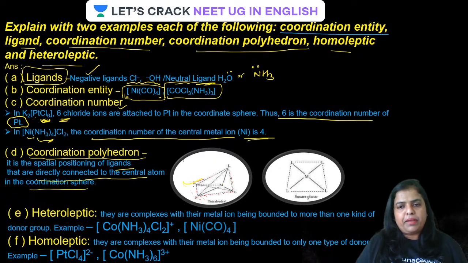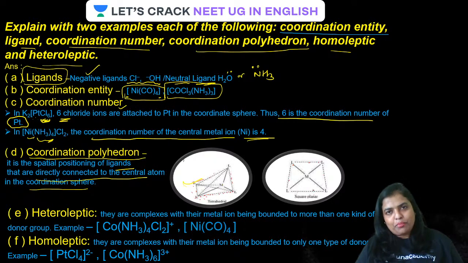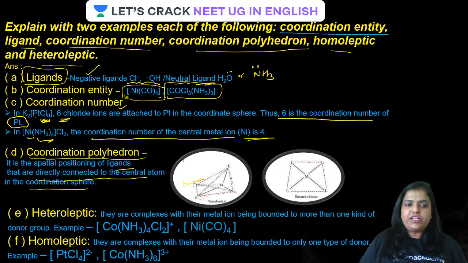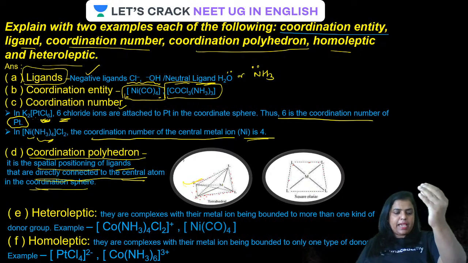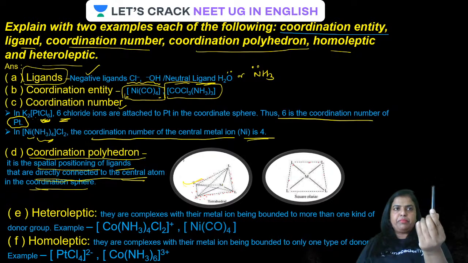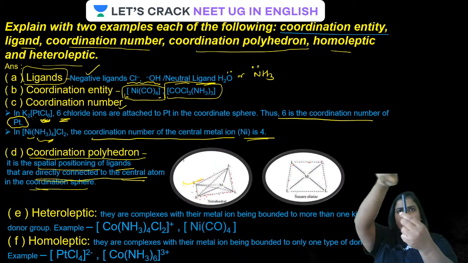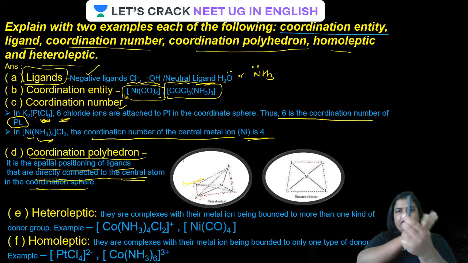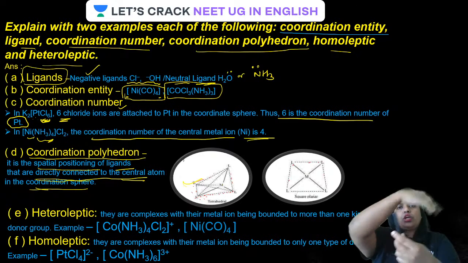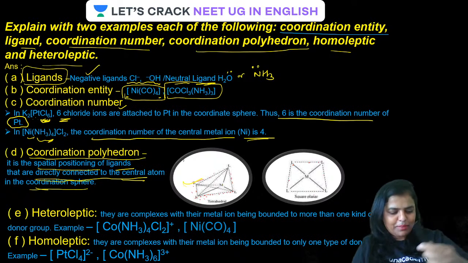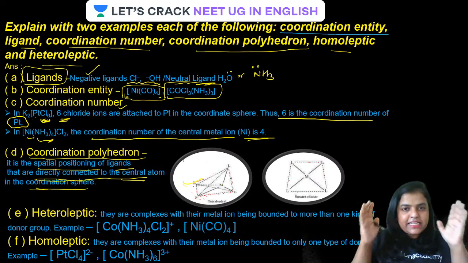Here, this is a square planar complex, and the dotted line is again representing the polyhedron. So what is a coordination polyhedron? It is the spatial positioning of the ligands that are directly connected to the central atom in the coordination sphere. For example, this pen might be the central atom, surrounded by different ligands. So the polyhedron is the three-dimensional space occupied by the coordination compound. Is that clear, guys?